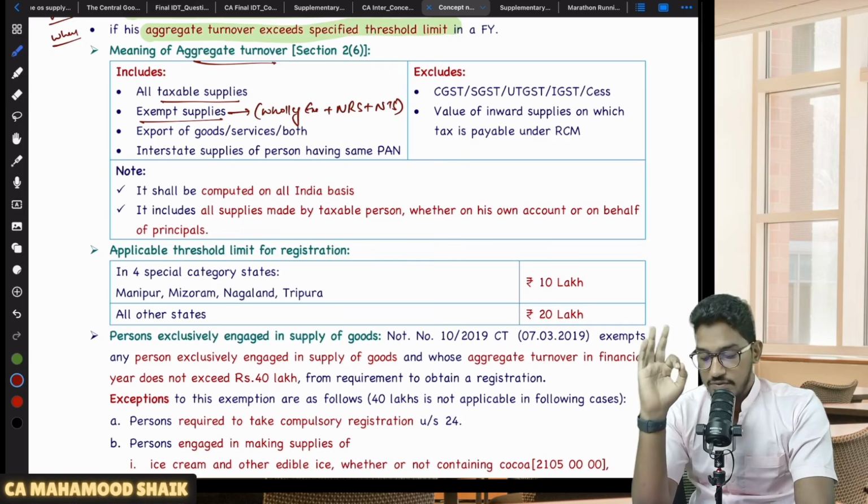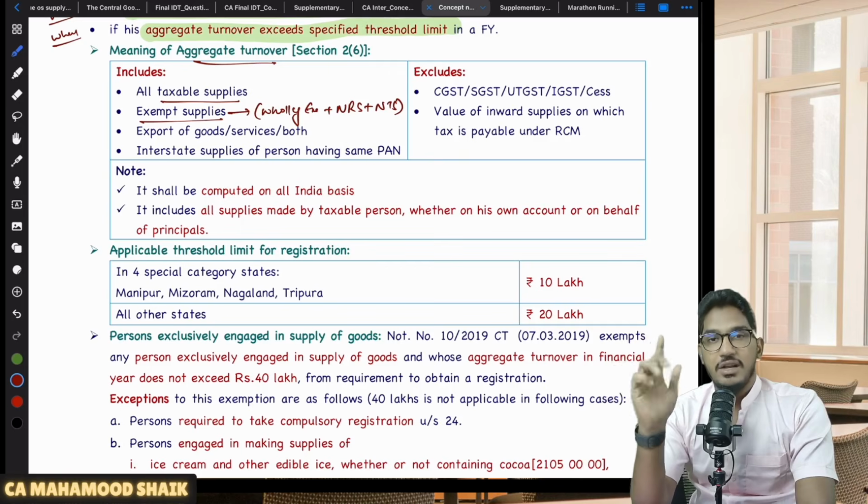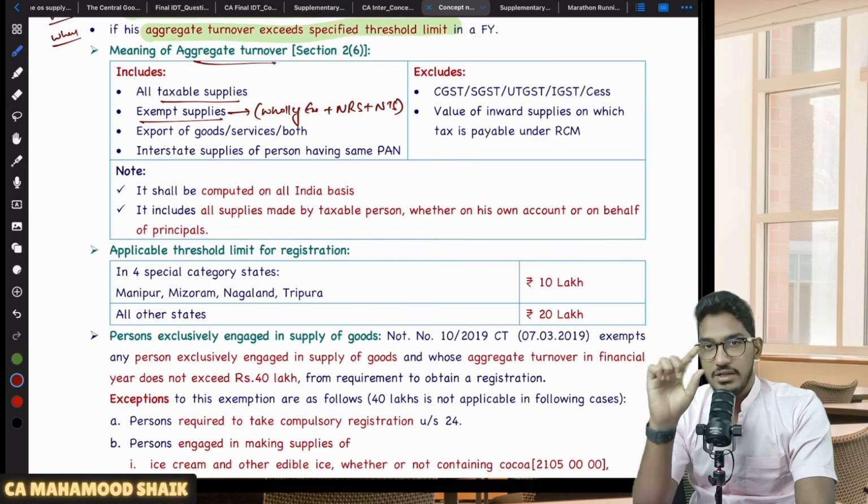So what are the three things included in exempt supply? Number one, wholly exempted supply, a supply which has been wholly exempted by way of notification. Number two, a nil rated supply. In the GST rate chart, there will be certain items and certain services which they keep at nil rate. Those nil rated supplies also get covered under exempt supplies.